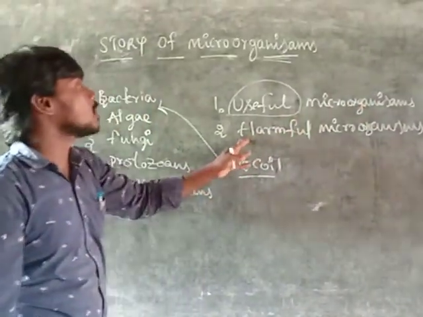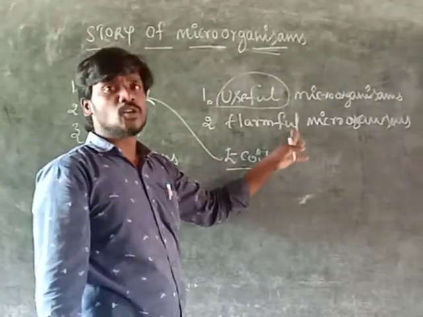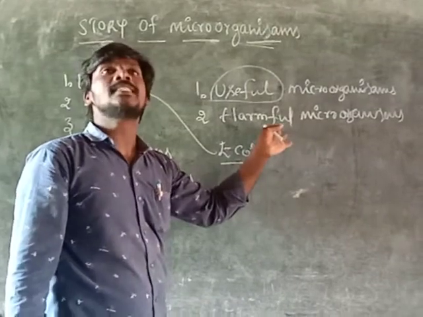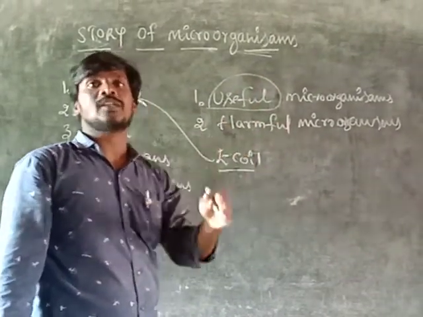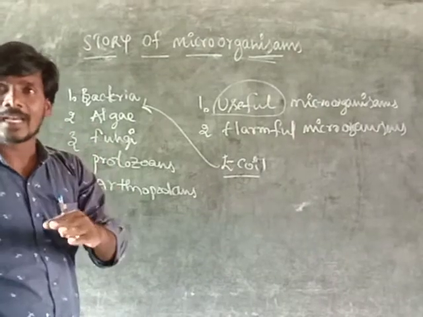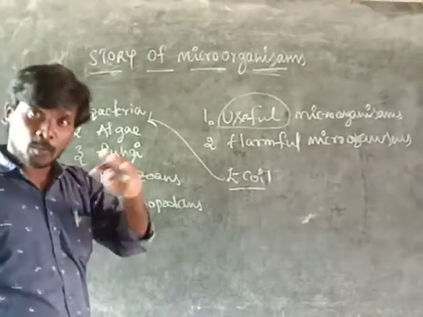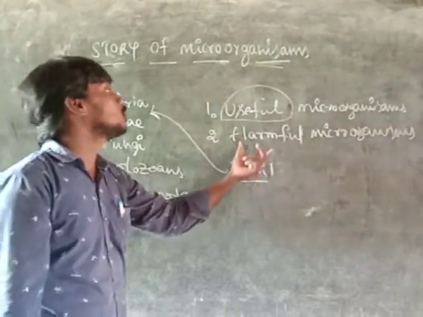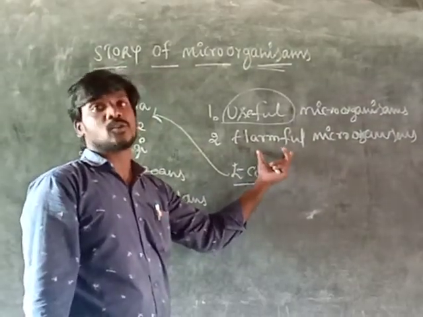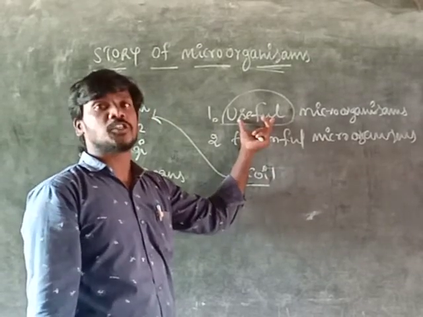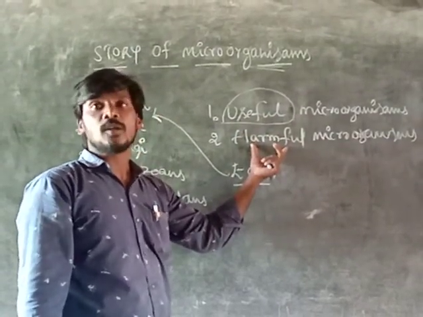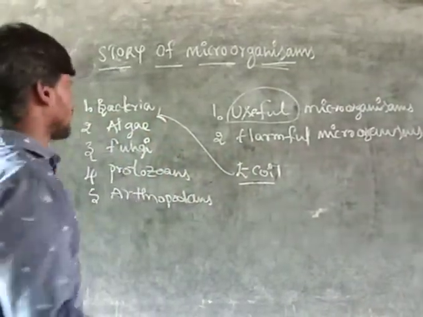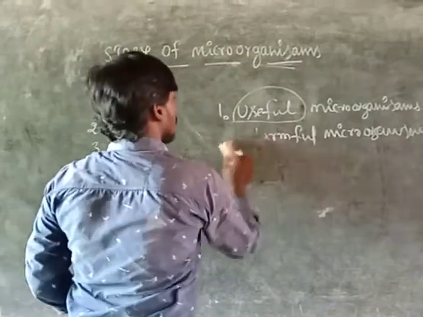And second, harmful microorganisms. You already know about harmful microorganisms, because so many diseases come from microorganisms like bacteria, fungi, algae, arthropods, protozoans. That's why microorganisms are mainly two types: useful microorganisms and harmful microorganisms. How can you find out the types of microorganisms?